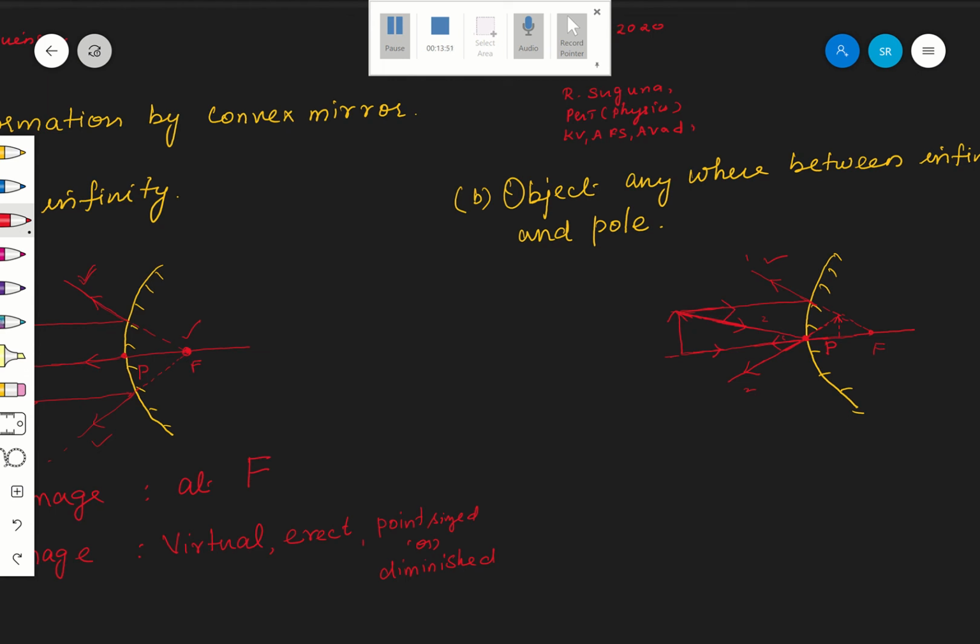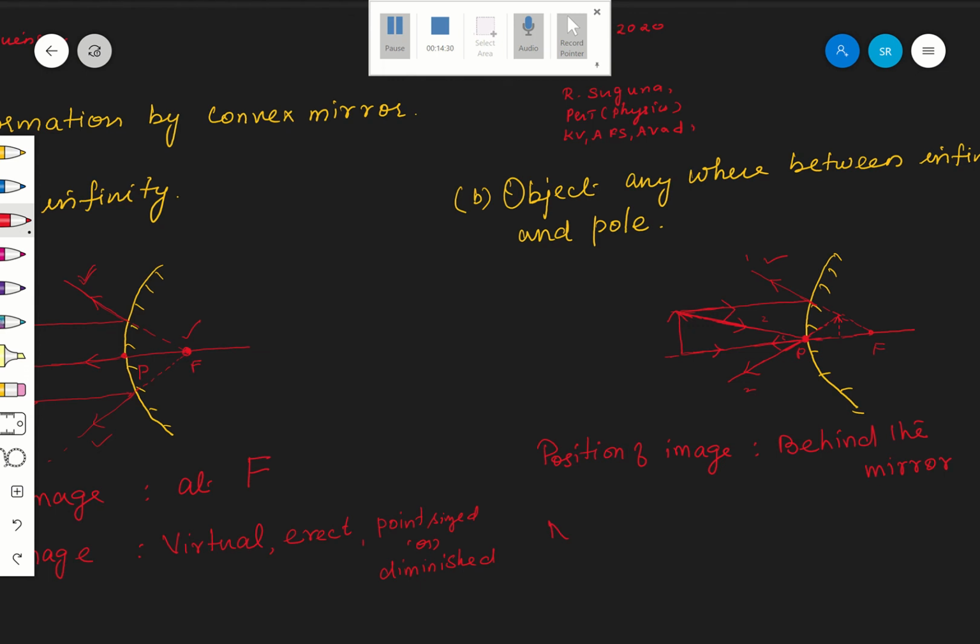And behind the mirror, anywhere. There is no need for it to be at P. Where is P? This is P, correct? Therefore, what is the position of the image? Behind the mirror. That is enough. Okay, behind the mirror.